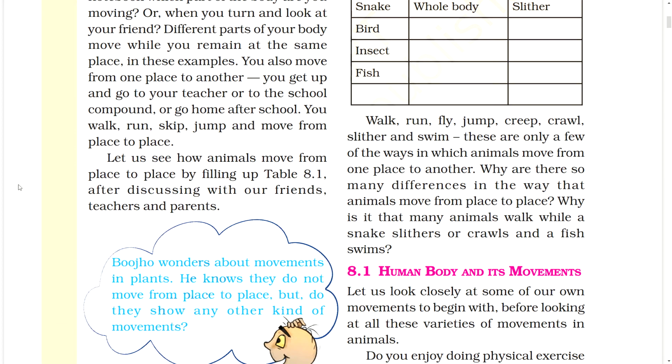Walk, run, fly, jump, creep, crawl, slither and swim. These are only a few of the ways in which animals move from one place to another. Why are there so many differences in the way that animals move from place to place? Why is it that many animals walk while a snake slithers or crawls and a fish swims?